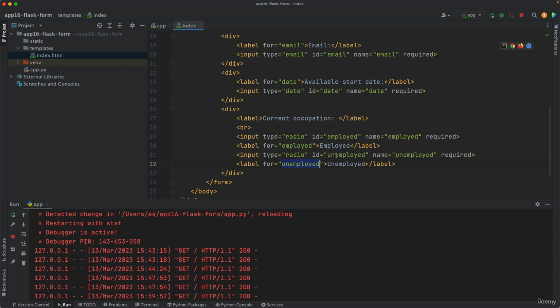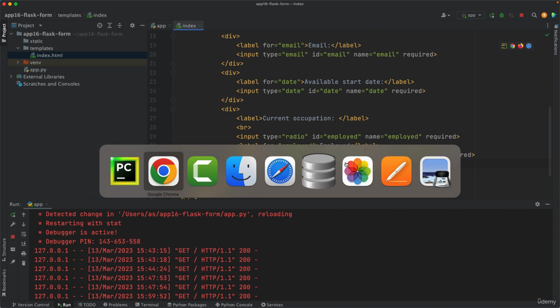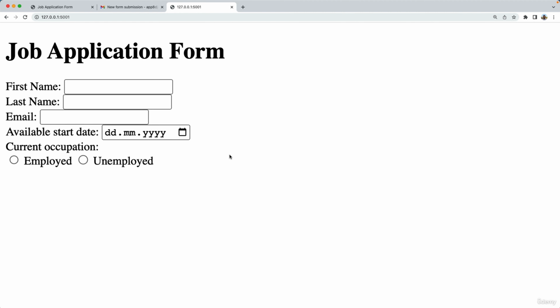So these are invisible, right? All these are metadata, but this is what the user sees. So we refresh and we see this. It's not ideal. We will improve it, we will make it vertical later on, but let's keep it as it is for now. So the user can select one of them.